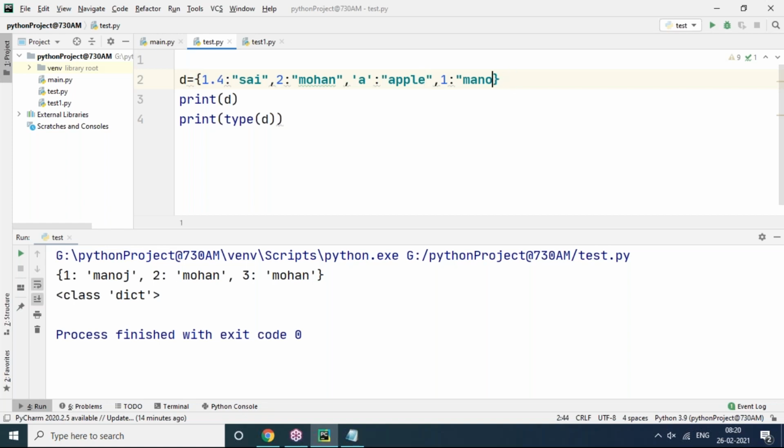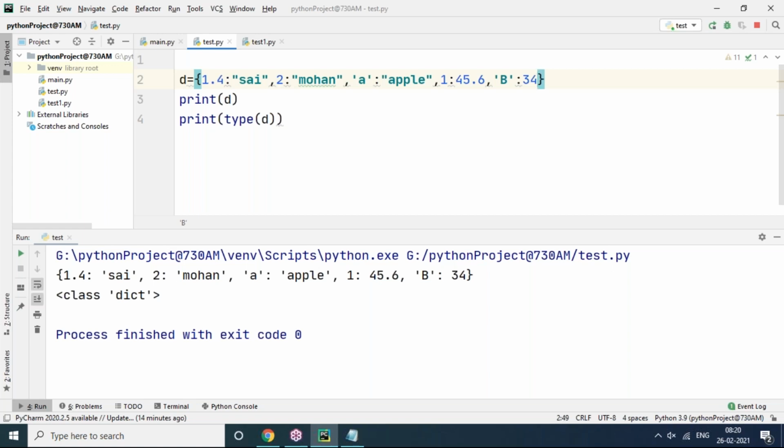Value can be of different types. Like I'm giving 45.6. Key is there. B is a key. Value is what? 34 I'm giving. So different combinations also we can use, no problem at all. No restrictions on that.